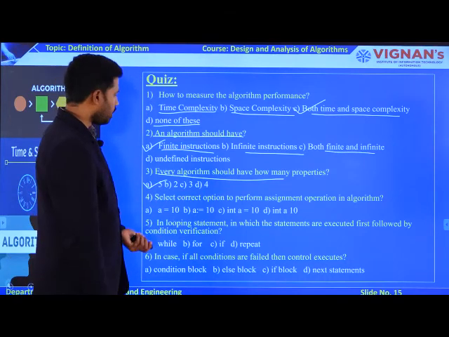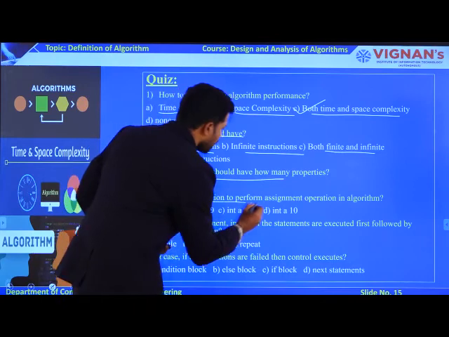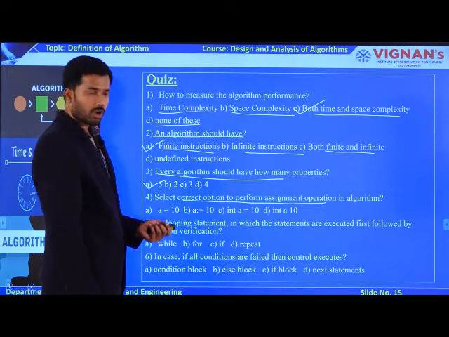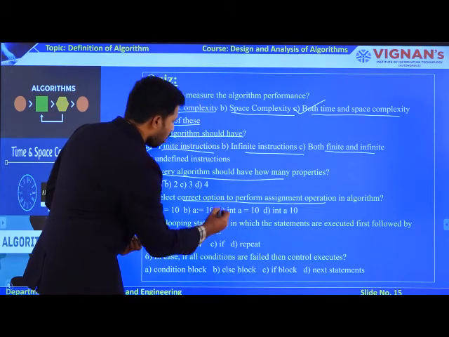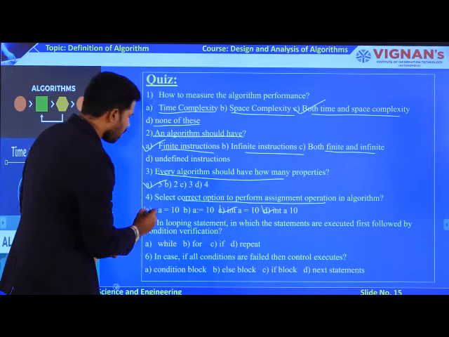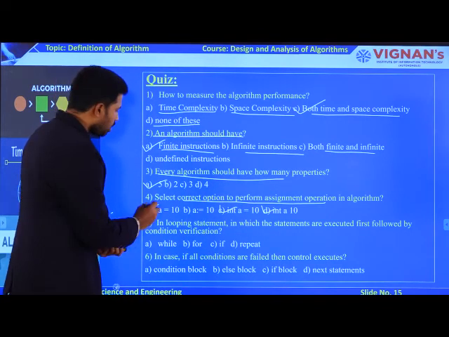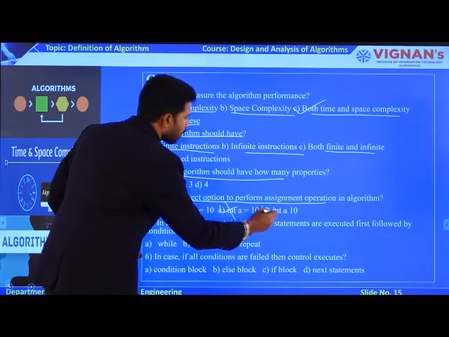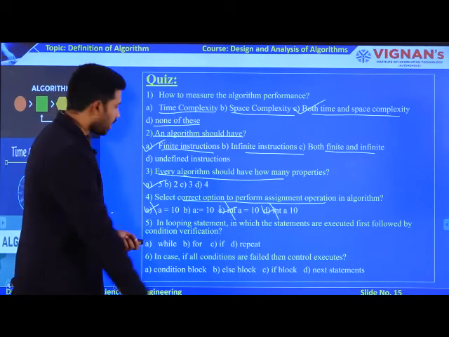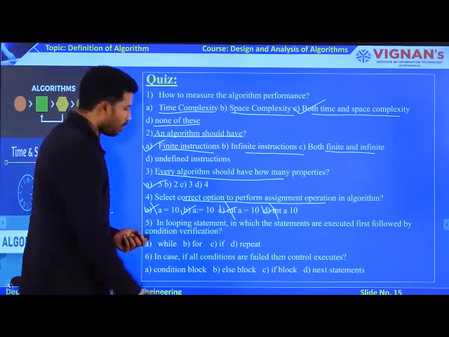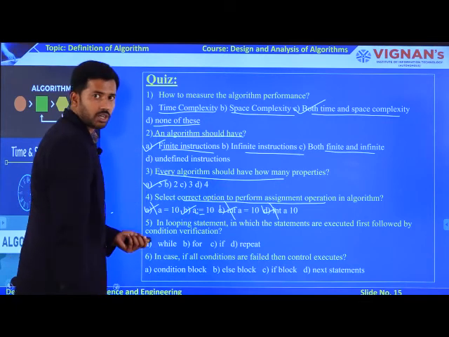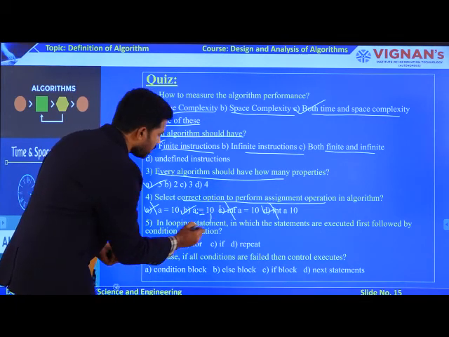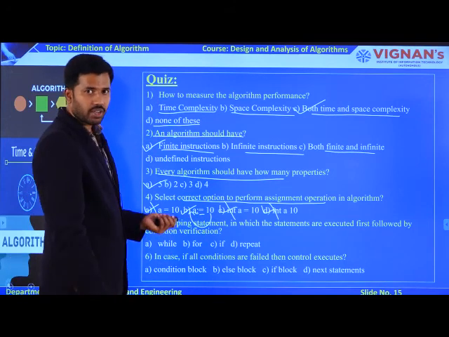And what about the fourth one? You need to choose the correct option to perform an assignment operation. This is the way of syntax in your programming language, right? But coming to the algorithm point of view, all these operations are going to be wrong. The correct option is B. Why? Because here the colon is there, and the assignment operator is also there. Then only it is possible to assign the value 10 to a variable, right?